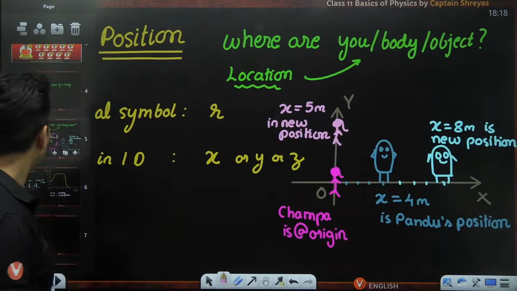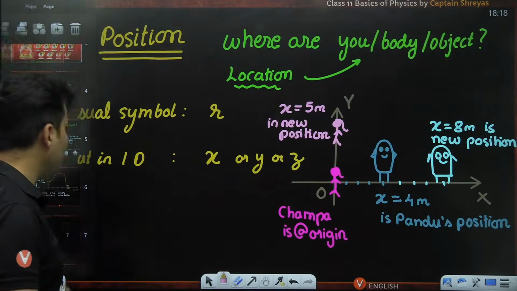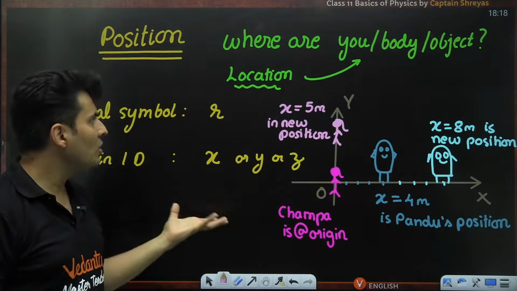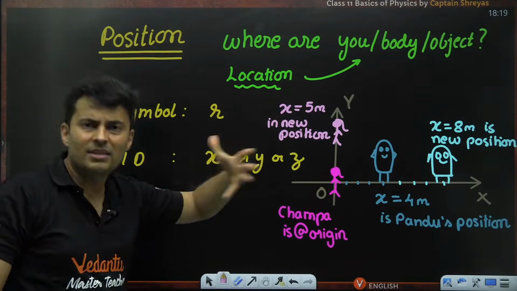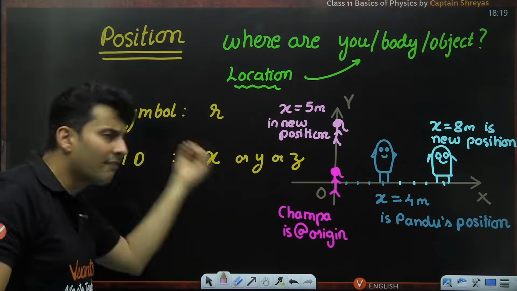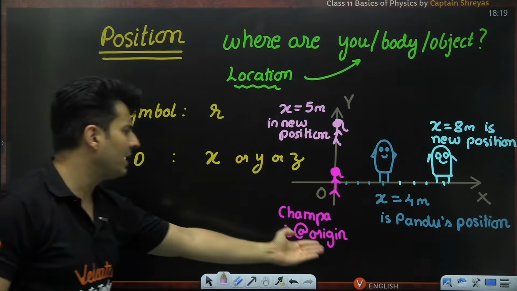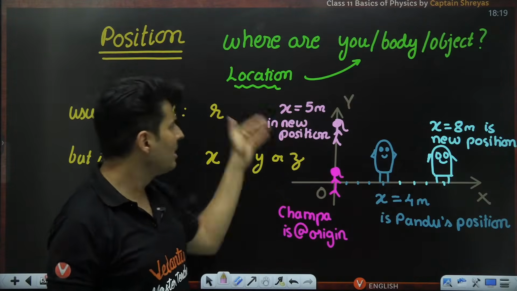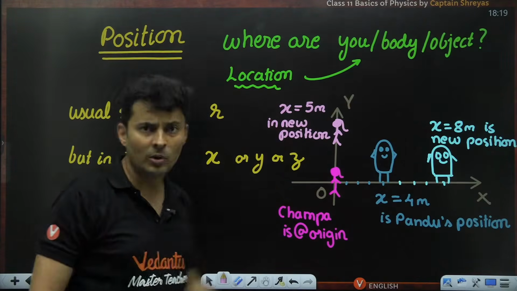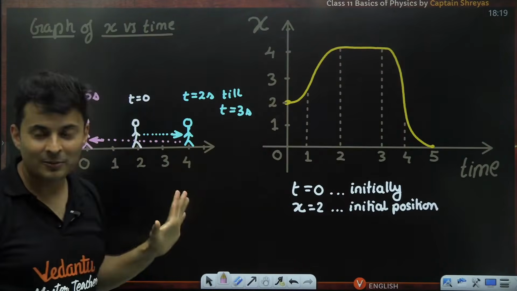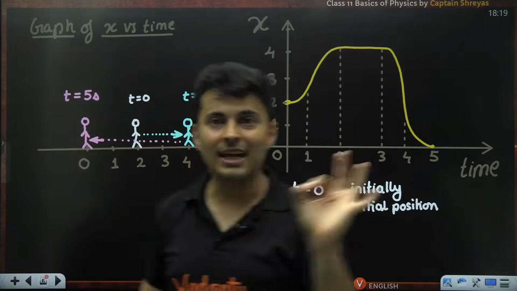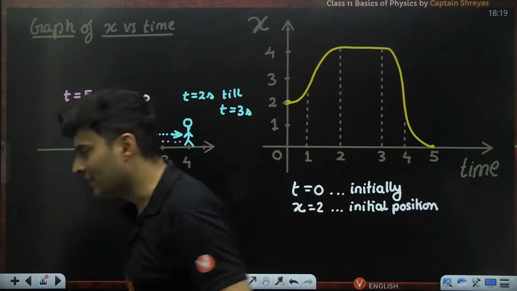Perfect. Okay. So position is where you are, how you are, what is your location. It can be written down in words like this: Champa is at origin, Pandu is at 4 meters, Champa is now at this new location. Or it can be shown in a nice graphical manner.